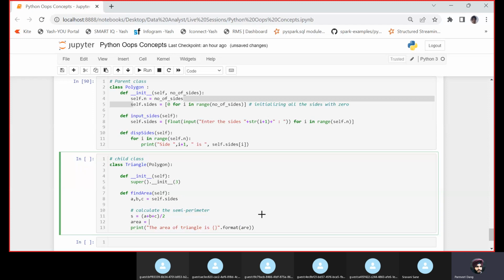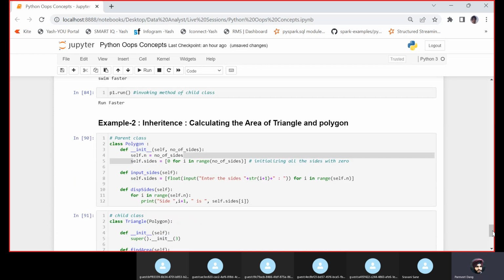Area is equals to S into, this is normal formula, S minus A into then S minus B into S minus C, and this whole would be under square root. So that's where I'll do to the power 0.5. It is square root of S into S minus A into S minus B into S minus C. Okay, since I am not doing np dot square root, I am doing power of 0.5, and I am just printing the area.